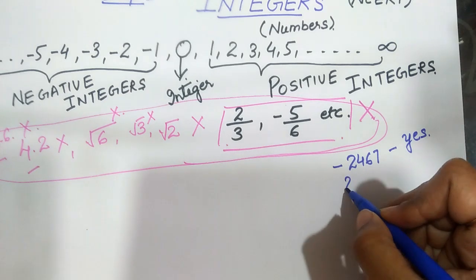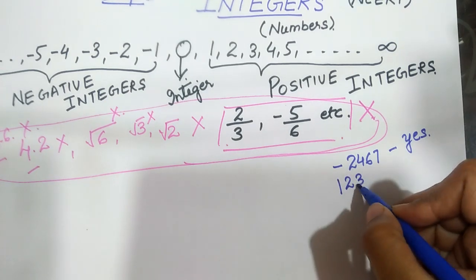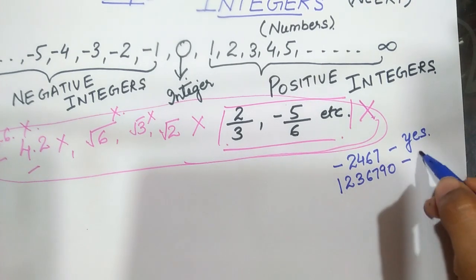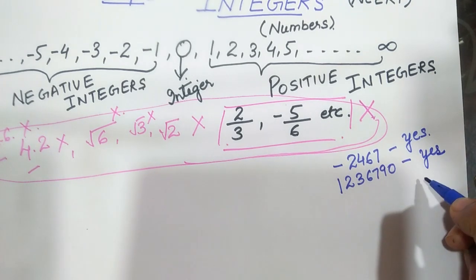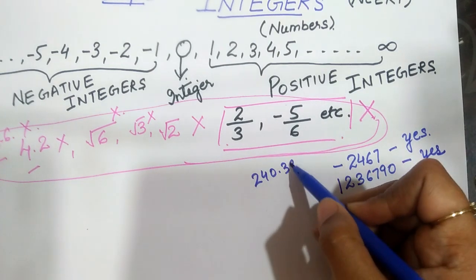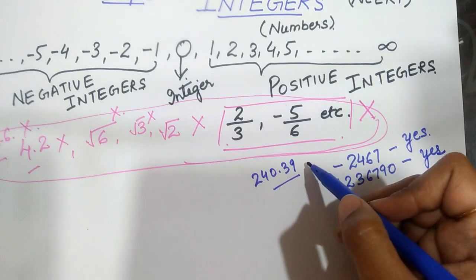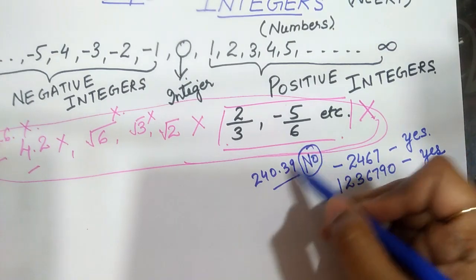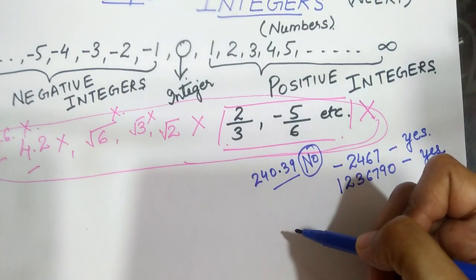If somebody asks 1, 2, 3, 6, 7, 9, 0, is it an integer? Answer will be yes. 240.39, integer? Answer will be no. Why no? It contains a decimal.